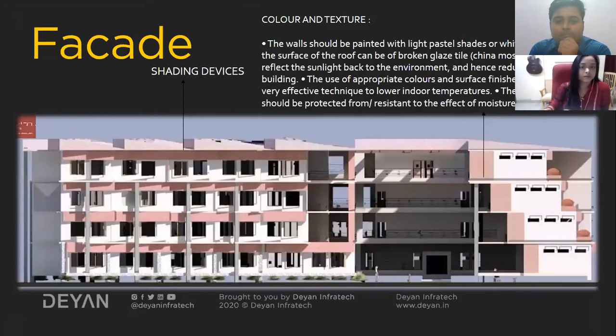Yeah. So what kind of texture and color you provide will also be helpful for reducing the heat effect and providing a cooling environment inside the blocks. The walls should be painted with light pastel shades or whitewashed. The surface of the roof can be broken clay style, that is China mosaic flooring, to deflect the sunlight back to the environment and hence reduce heat gain of the building. The use of appropriate colors and surface finish is a cheap and very effective technique to lower indoor temperatures also.